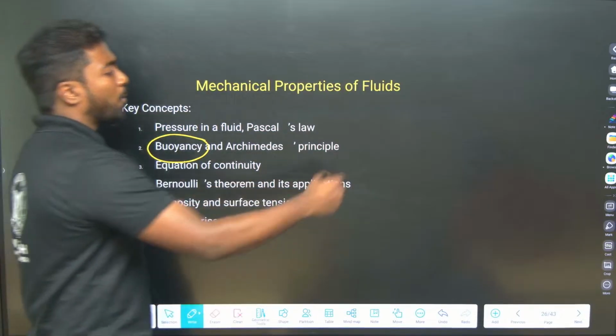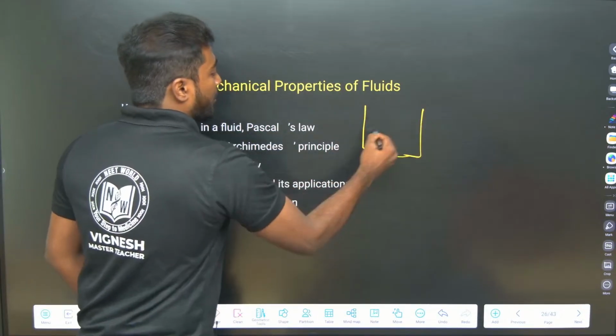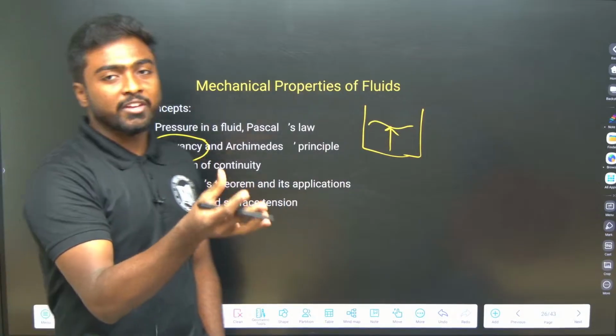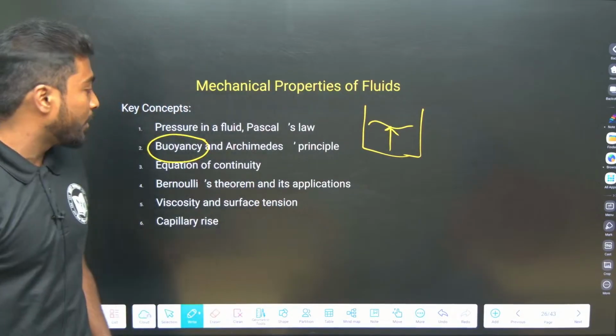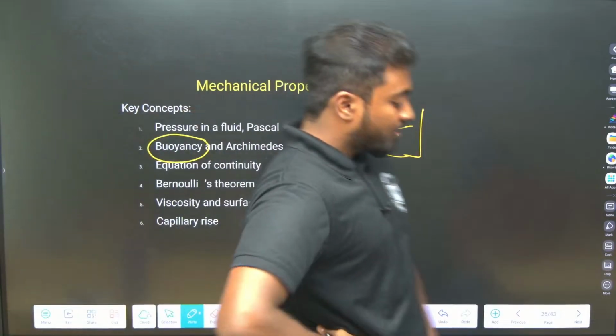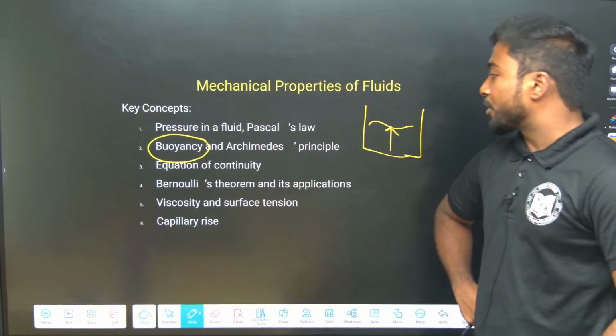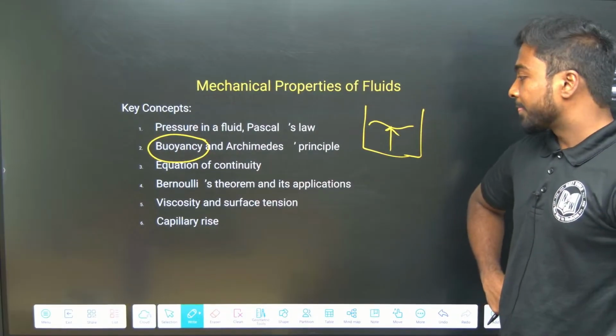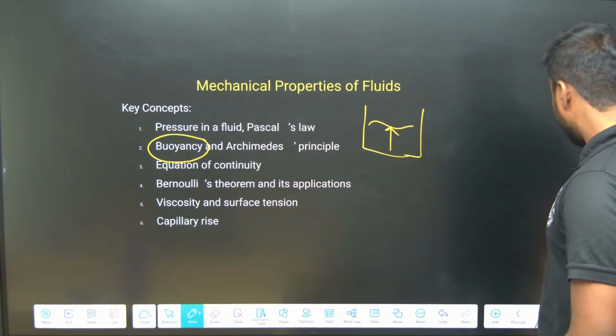If I throw an object in water, the force which opposes the object, that is buoyancy, we'll say. Then Archimedes' principle, equation of continuity, Bernoulli's theorem and applications, viscosity and surface tension, then capillary rise.